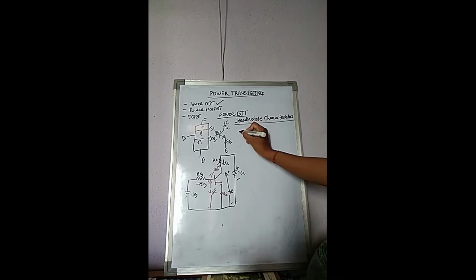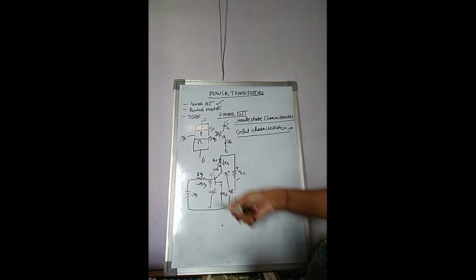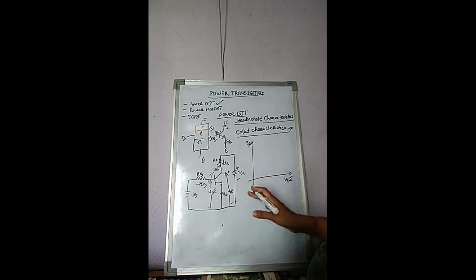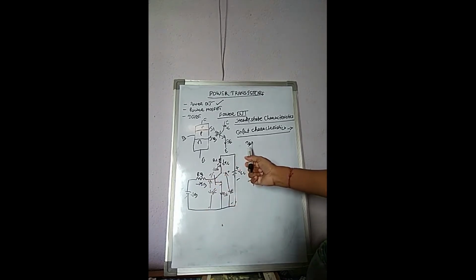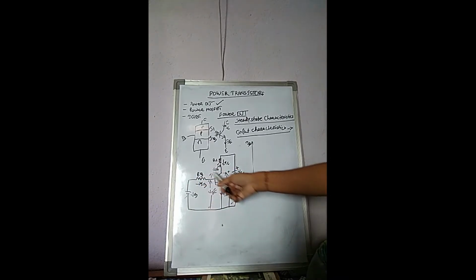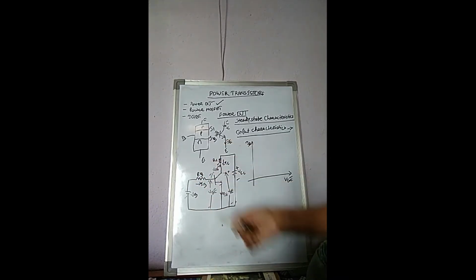So to understand the input characteristics, we will take this circuit configuration. The input characteristics is the graph between IB versus VBE. This is IB. Input characteristics represents the input side graph. It is a graph between IB versus VBE. So input characteristics represent the input side of this circuit configuration.